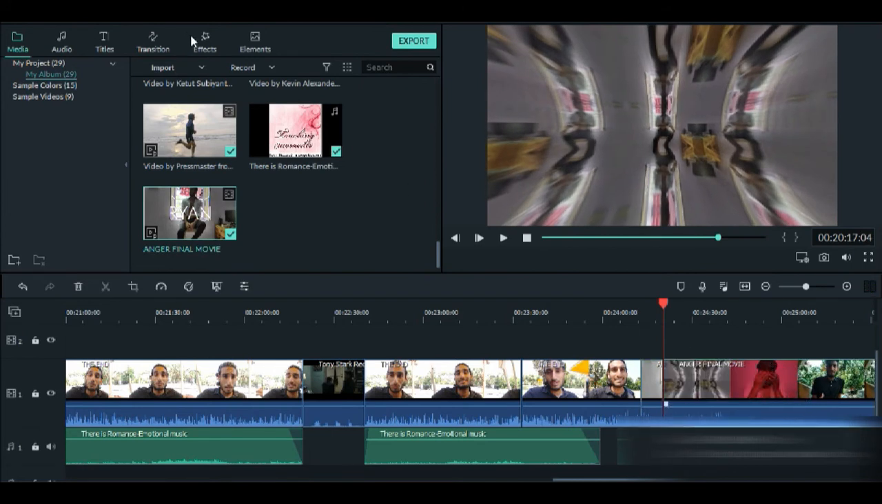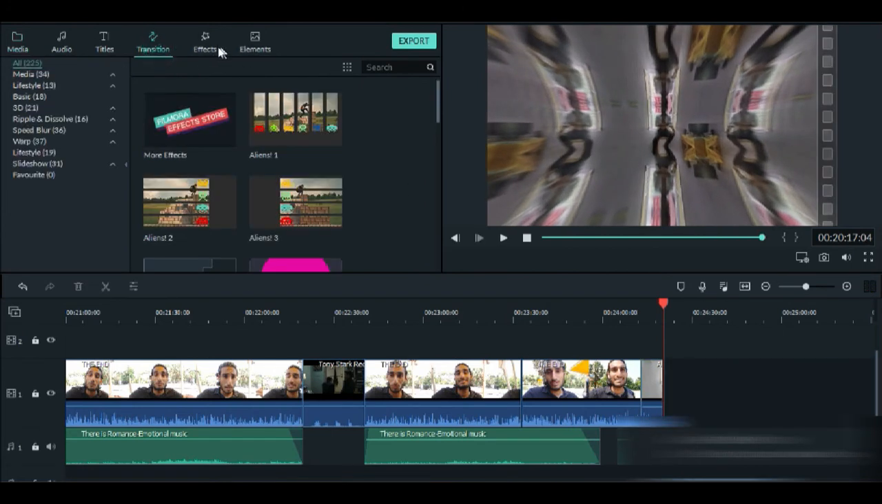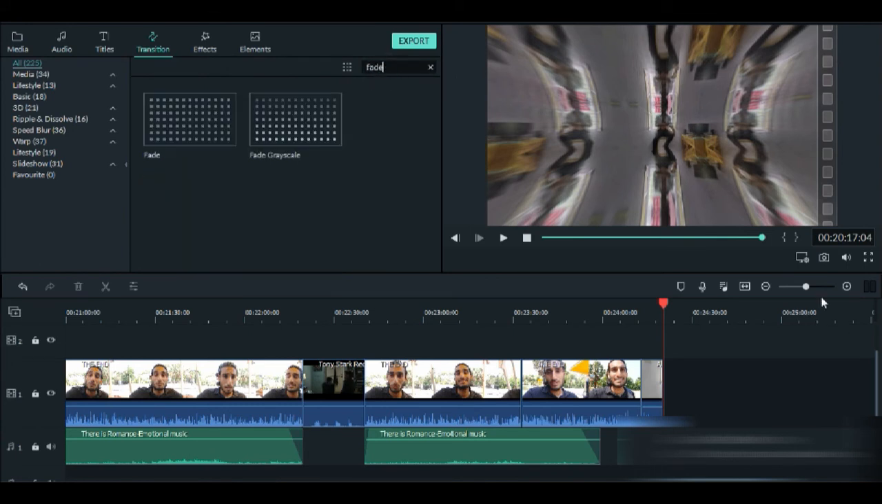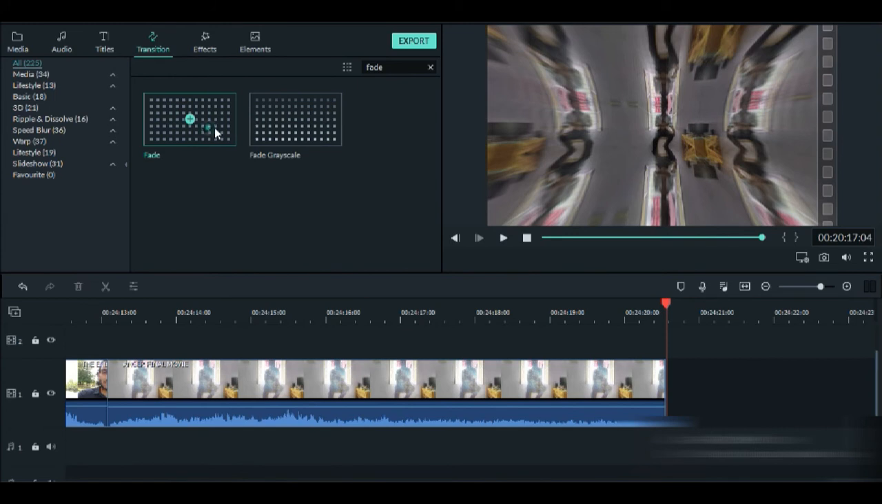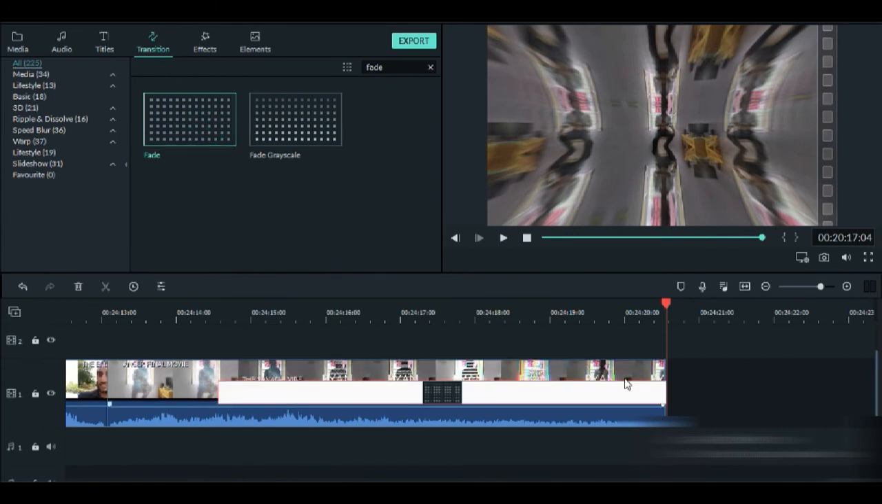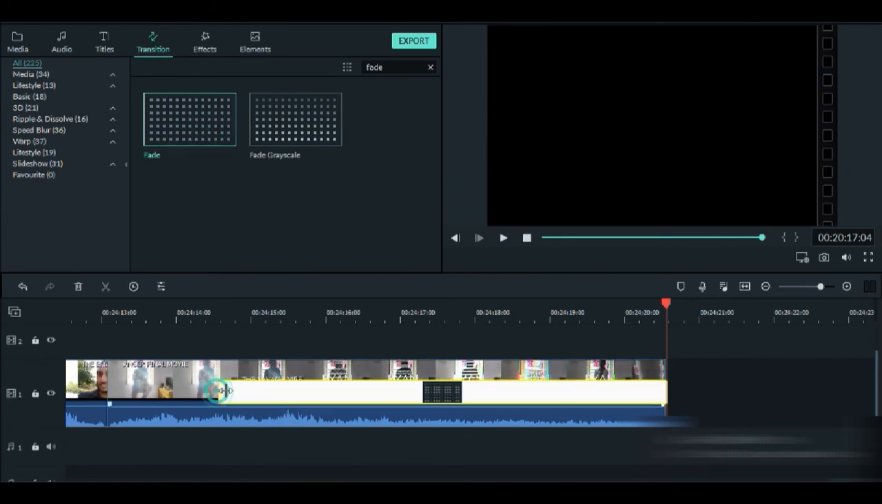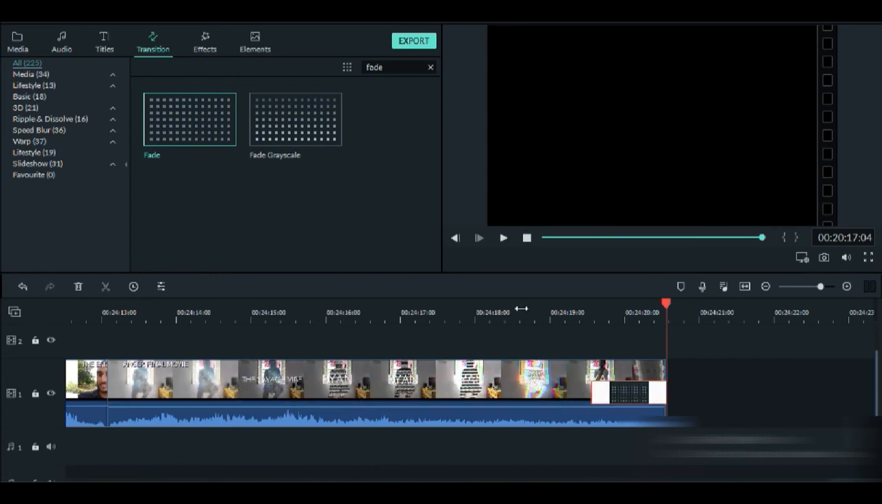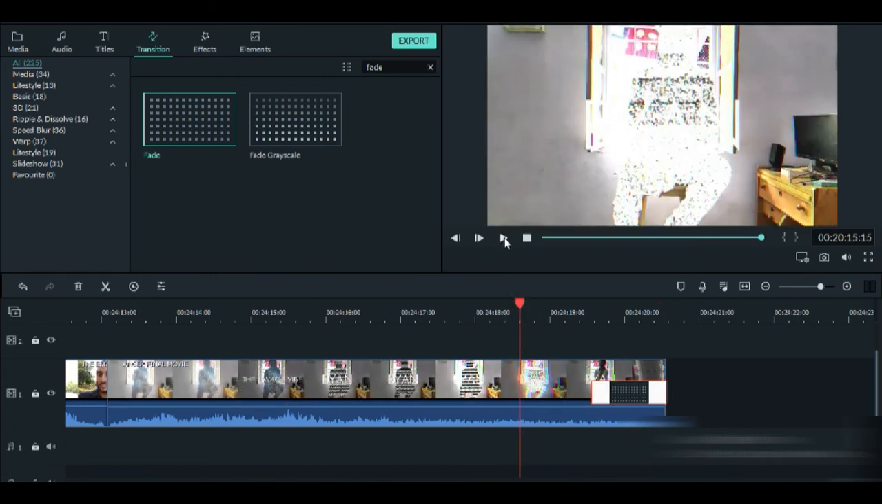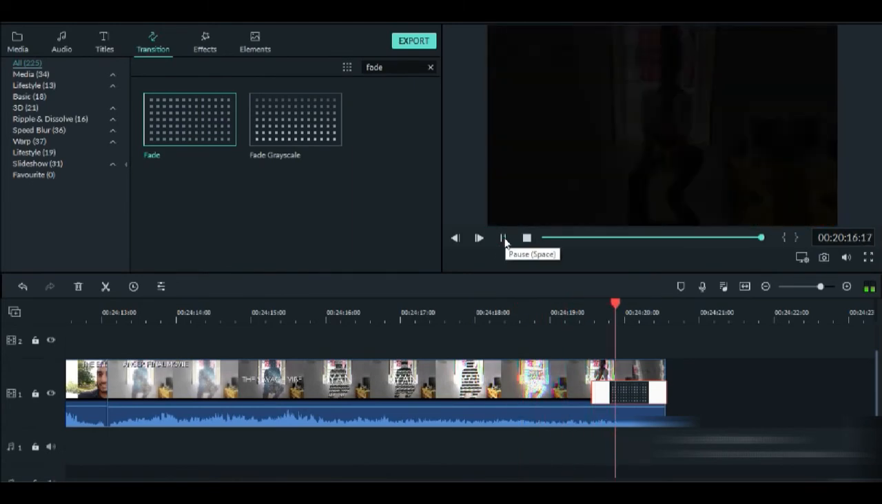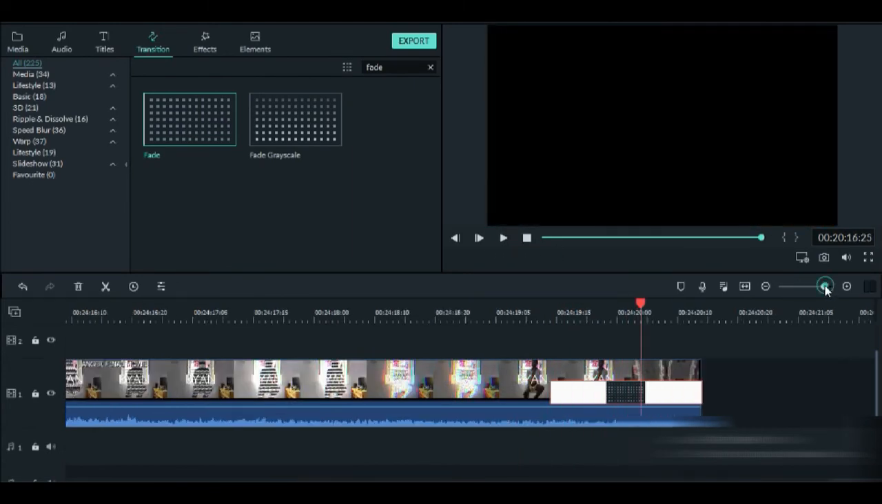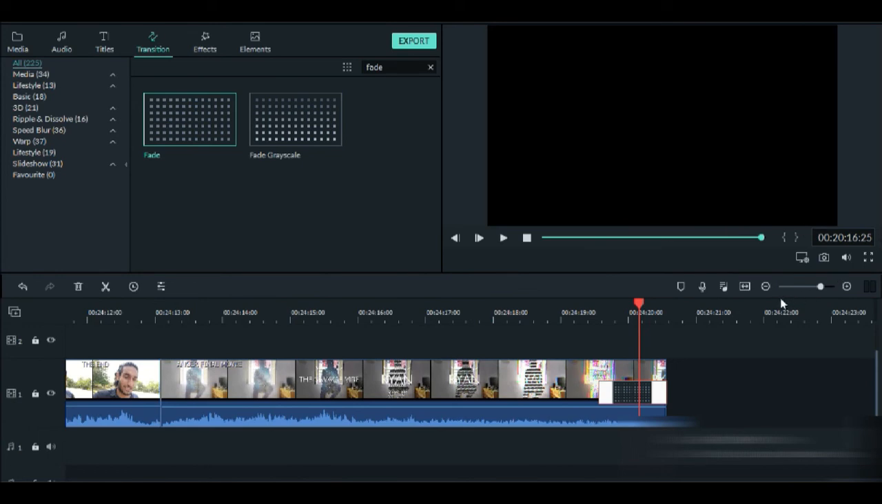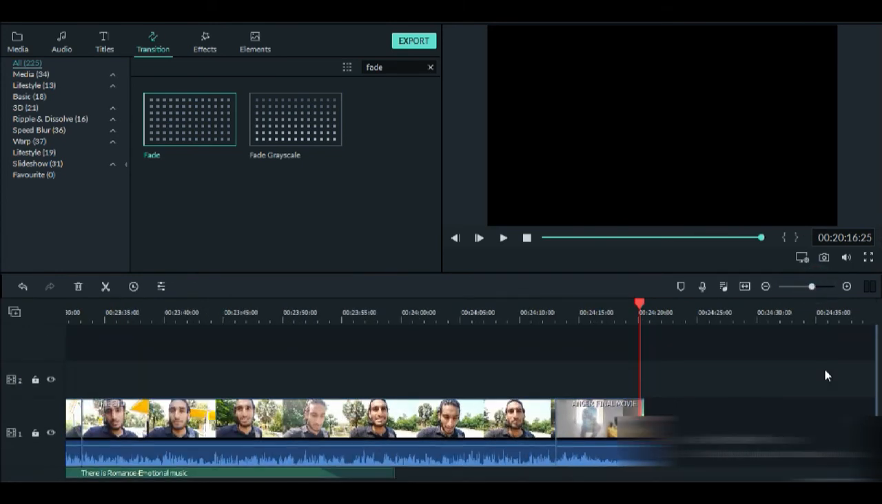What I have in mind is, let's go to your transitions and write fade, and fade to grayscale, or okay, I think we can use the normal fade and reduce the duration of the fade. So basically the whole ending would look like this. It just faded.